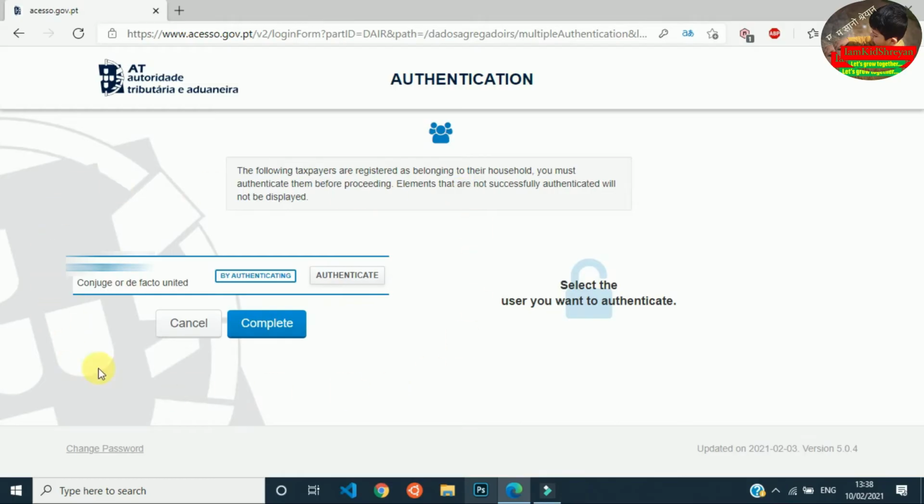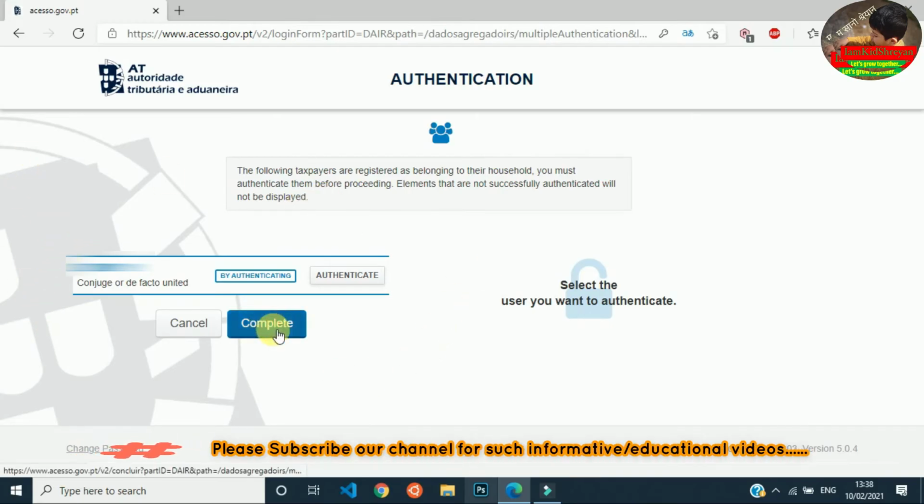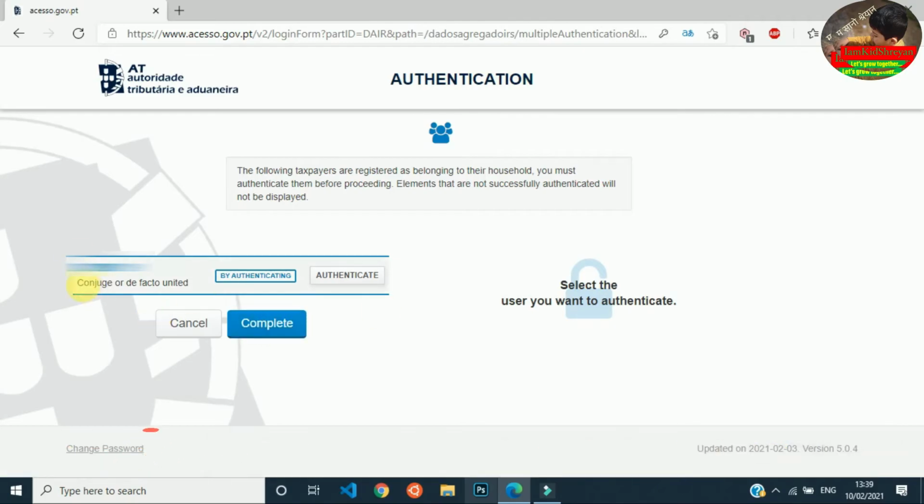This page will be different according to the NIF number which is entered before. Now if you are doing it for the first time, then you won't see this one. You can directly go to the next step. Otherwise, if you have already registered as a married couple, then you will get this option. Then you have to authenticate this and then you can click on complete.